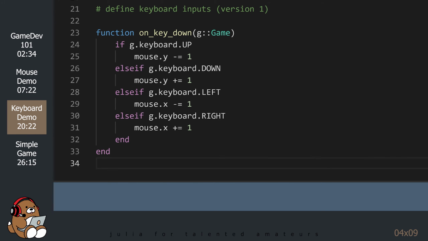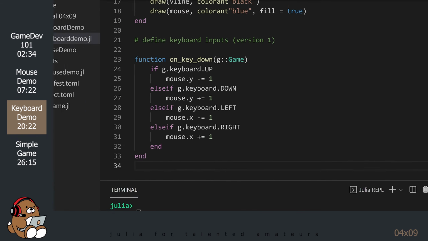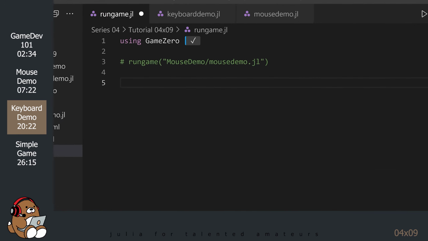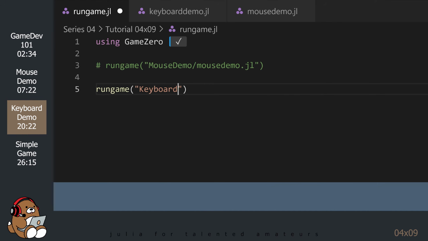Be sure to save your file, and then let's take a look at what this code does for us. Go to the run-game.jl file and comment out the run game line for the mouse demo. And add a new line to run the keyboard demo and then execute that code.